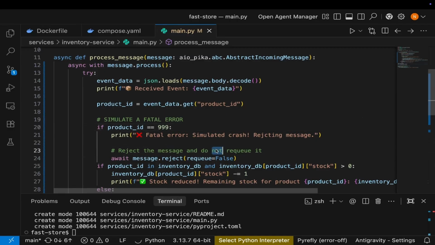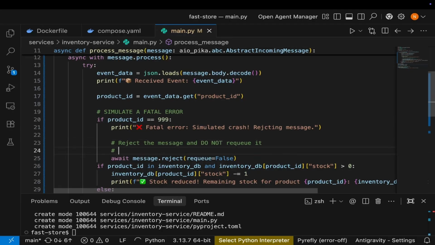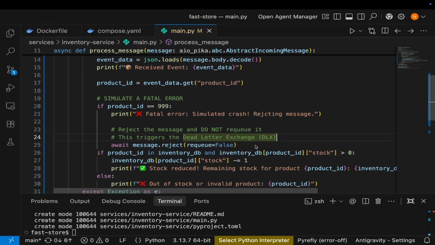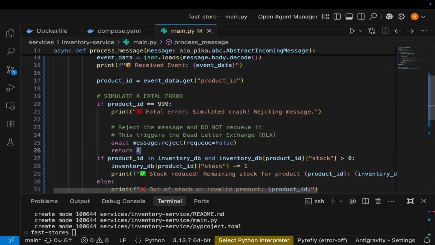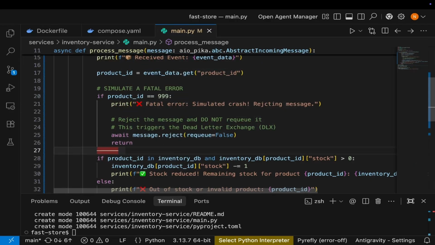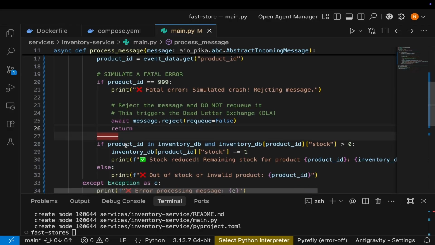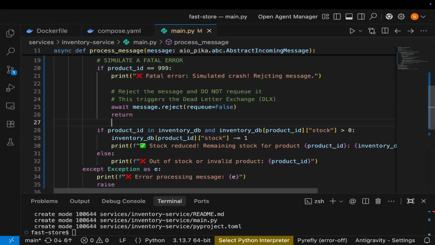Okay, this is key. Do not requeue it. Then another simple comment: this triggers the dead letter exchange. Then I can simply return. Nothing should continue after this. Isn't that nice? Then we go on to the normal business logic.